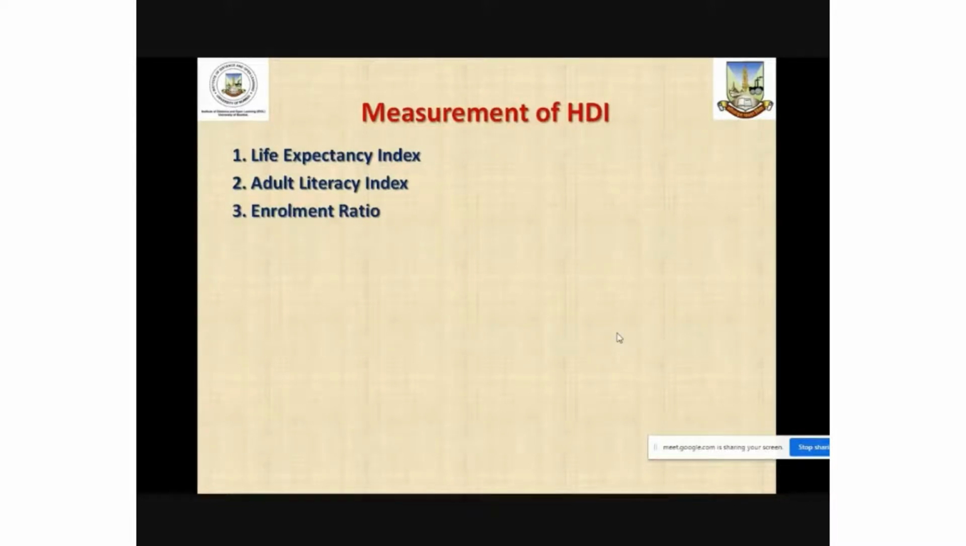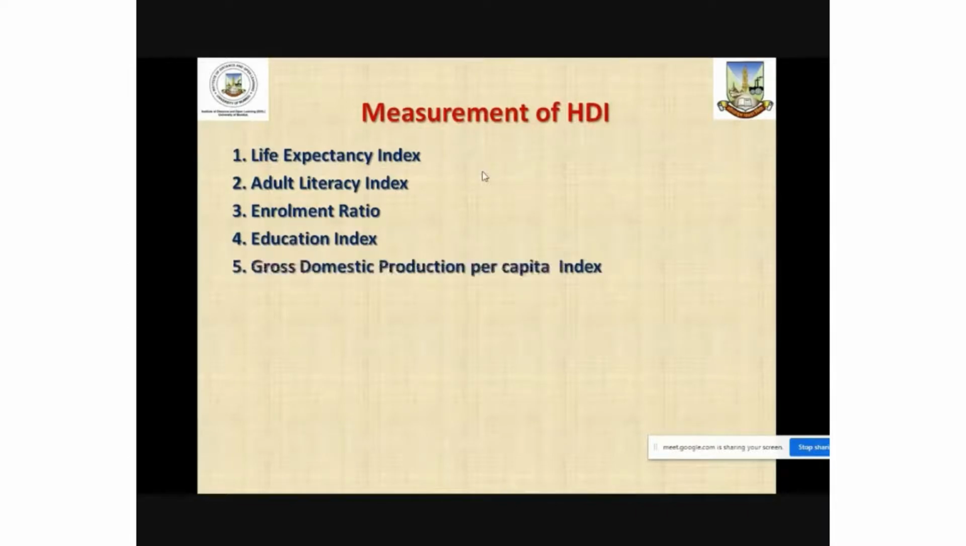Now, if you think of indices which are used in measuring the Human Development Index, there are 4, in fact 5 indices which are taken into consideration. Life Expectancy Index, in which the average age at the time of death, or average life expectancy, is taken into consideration, and then the life expectancy index is calculated.